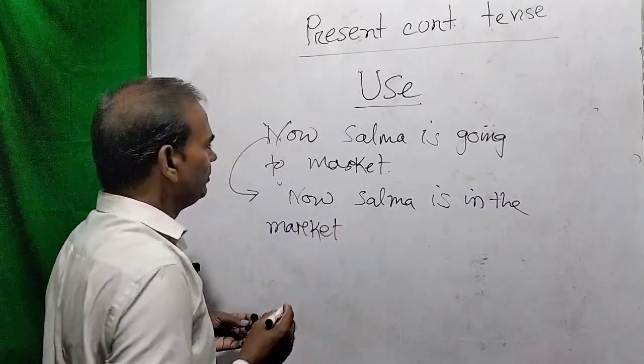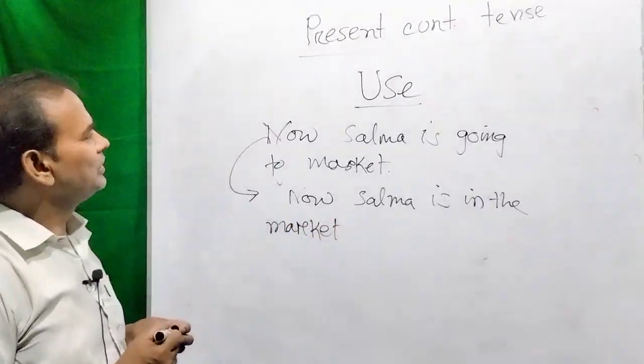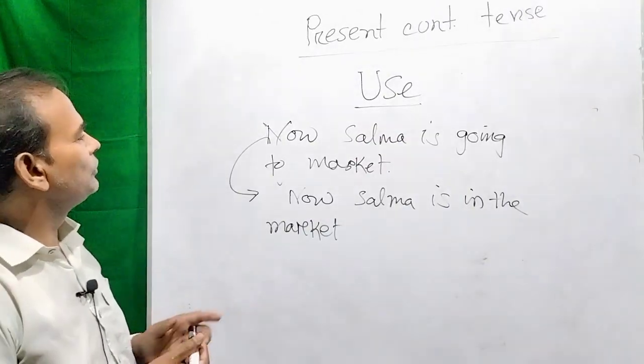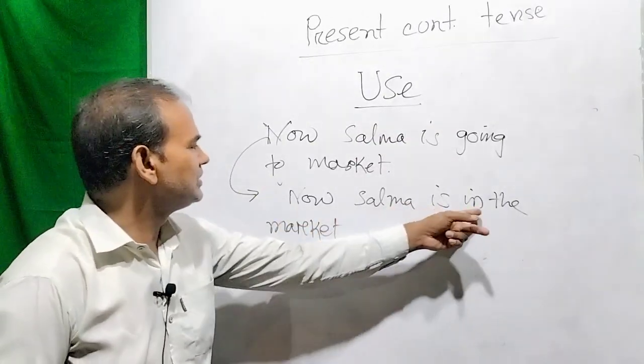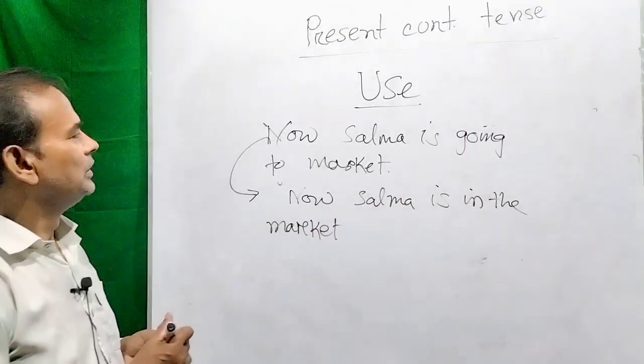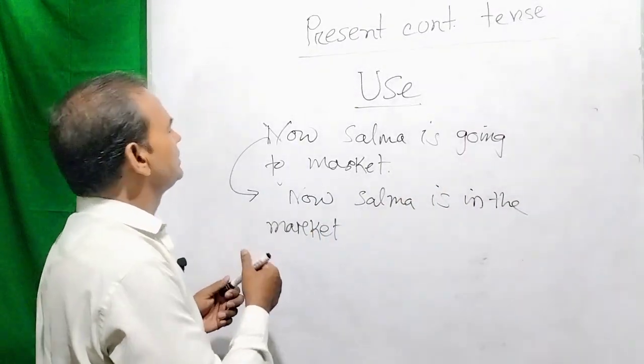Dear viewer, please try to understand. Now Salma is going to market. Now Salma is in the market. So Salma is going to market.